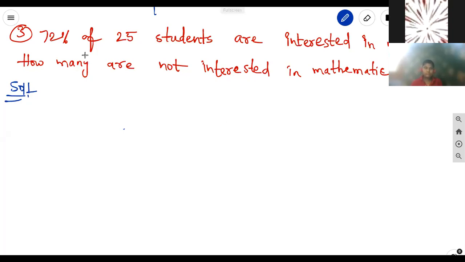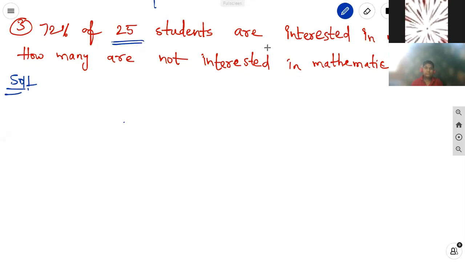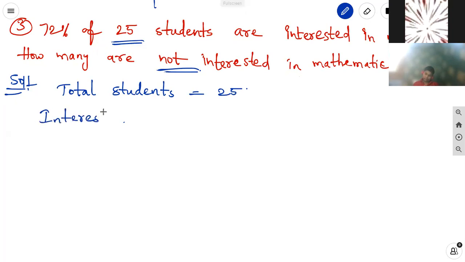Third problem. 72% of 25 students are interested in mathematics. How many are not interested in mathematics? First, we find out the interested students. Then we subtract from the total students. We get the students not interested in mathematics. First, total students is equal to 25. Interested students in mathematics is equal to 72%.